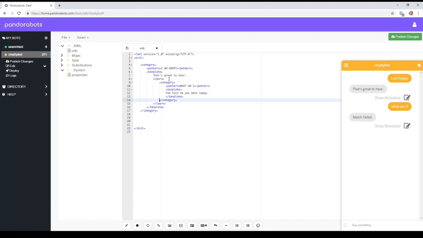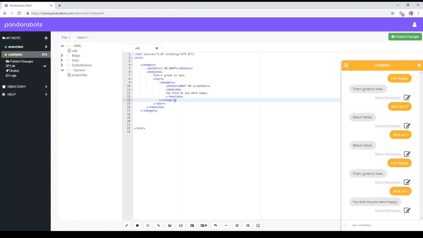So if the user says I am happy, the bot will learn our new category, what am I? Let's try it. What am I? No idea. That's right, because the category only exists when this has been said, I am happy. I am happy. That's great to hear. What am I? You told me you were happy. That's right, the bot's now learned a new category.